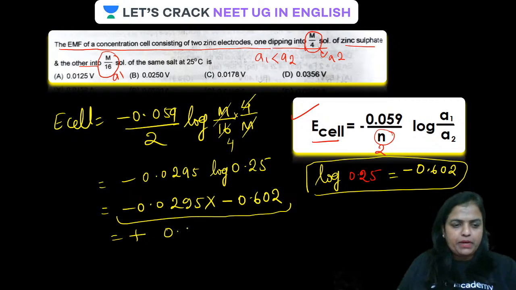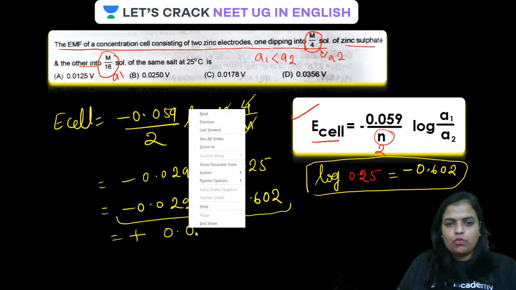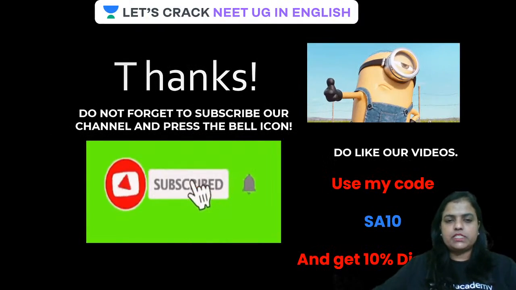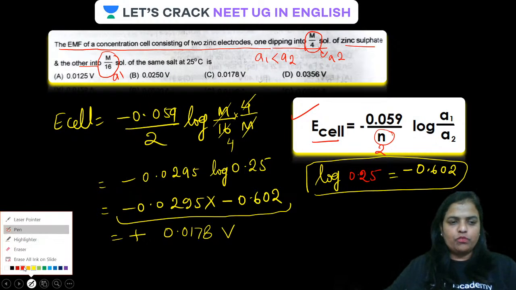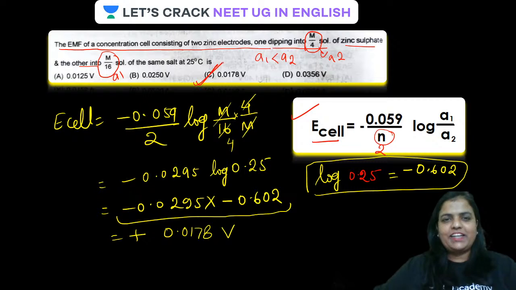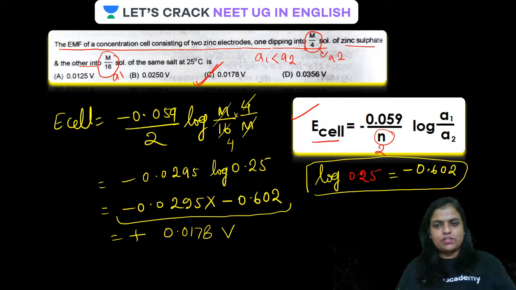The value will come around 0.0178 volt. The unit of E cell will be volt. So the correct answer over here is C. All clear guys? All clear?